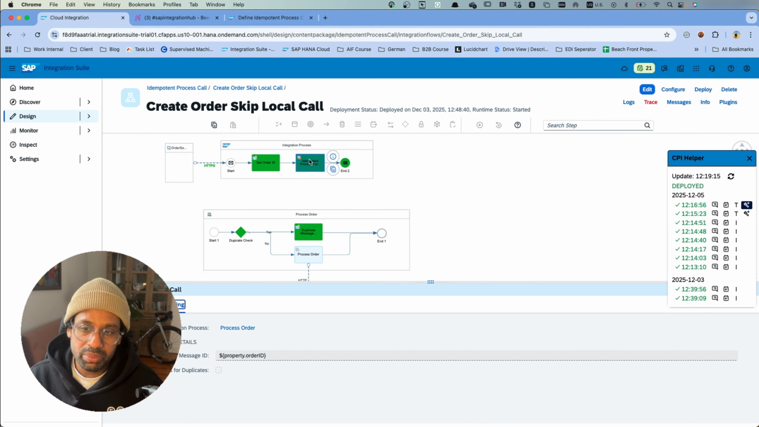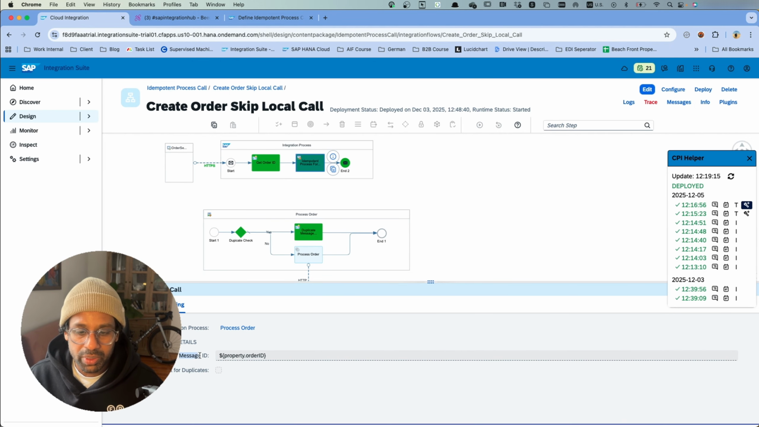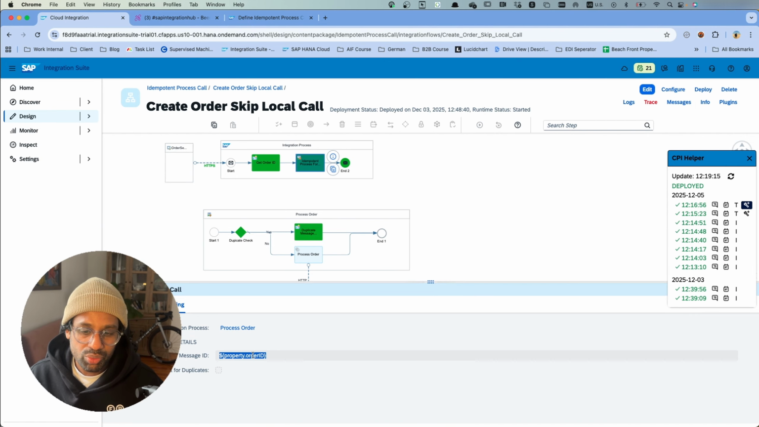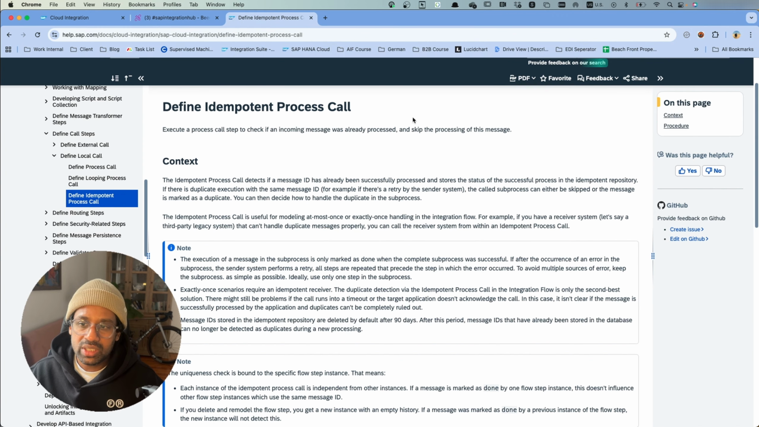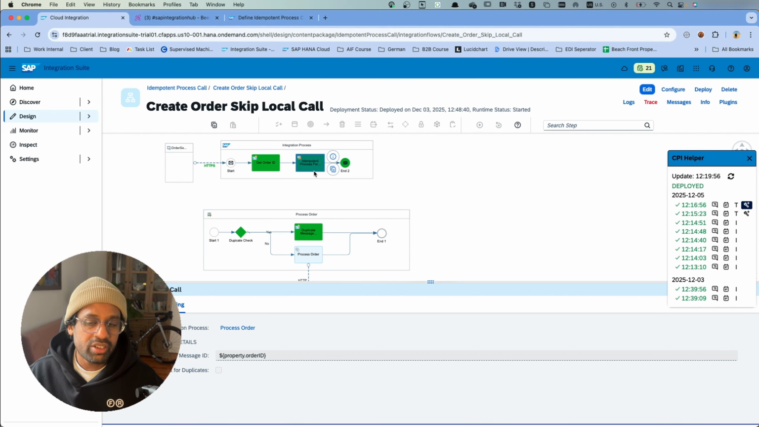So how does this idempotent process call identify duplicate messages based on the message ID we provide here? Each message that comes to the idempotent process call, these IDs get saved in an idempotent repository in the SAP Integration Suite tenant. Because you have a history of messages that were processed in the repository, when a new message comes in, it checks with the history if that order ID or the message ID was already processed successfully before. If it was processed successfully, it will indicate that it was a duplicate.